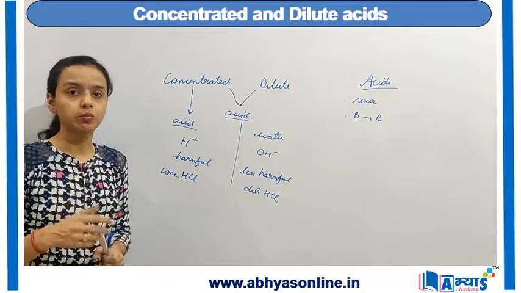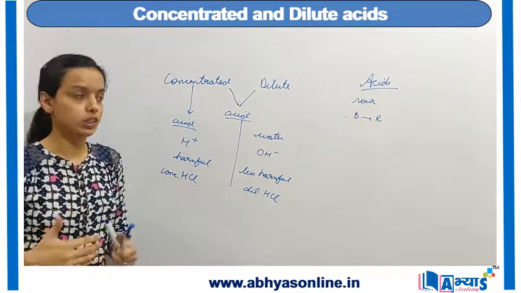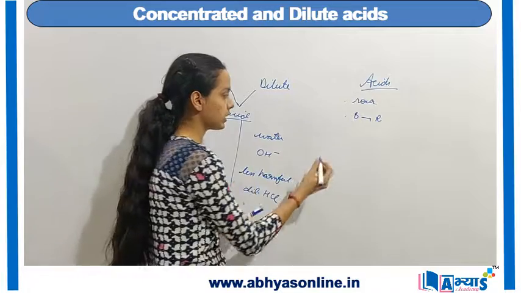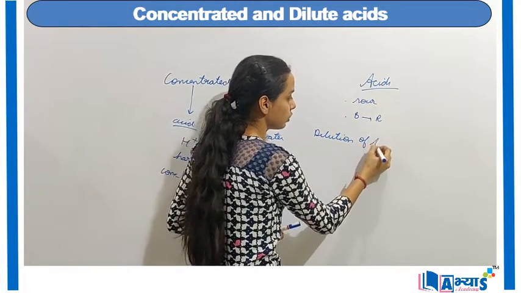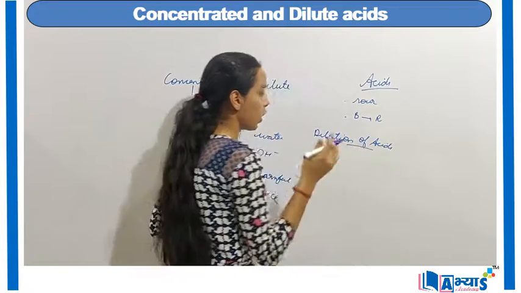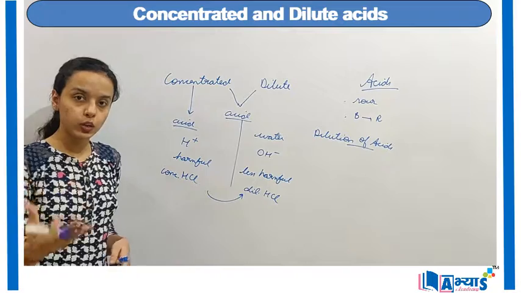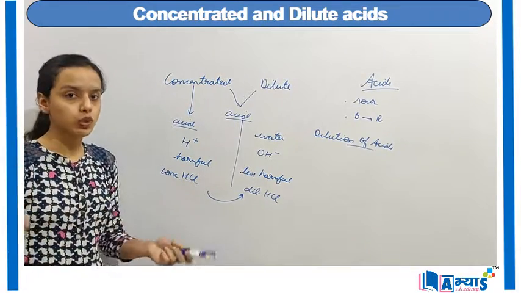Now from the examination point of view, it is generally asked, how does the dilution of acid take place? So what is the experiment to dilute an acid? Let us now discuss the dilution of acids. When we have a concentrated acid and we want to make it a dilute one, we have to add water. There are two ways to add water.